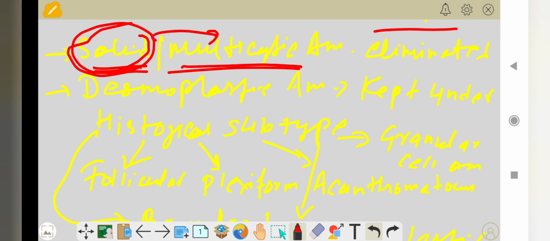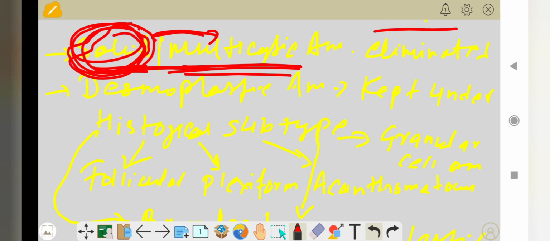So only the unicystic type of ameloblastoma is kept in the classification. They removed the solid or multicystic ameloblastoma because these are only variants of the same ameloblastoma. So they only have the unicystic. Okay, they eliminated it because the changes in the polycystic ameloblastoma lead to the formation of the multicystic or unicystic ameloblastoma. That's why they eliminated the polycystic or multicystic from the WHO 2017 classification. They also eliminated the desmoplastic ameloblastoma.